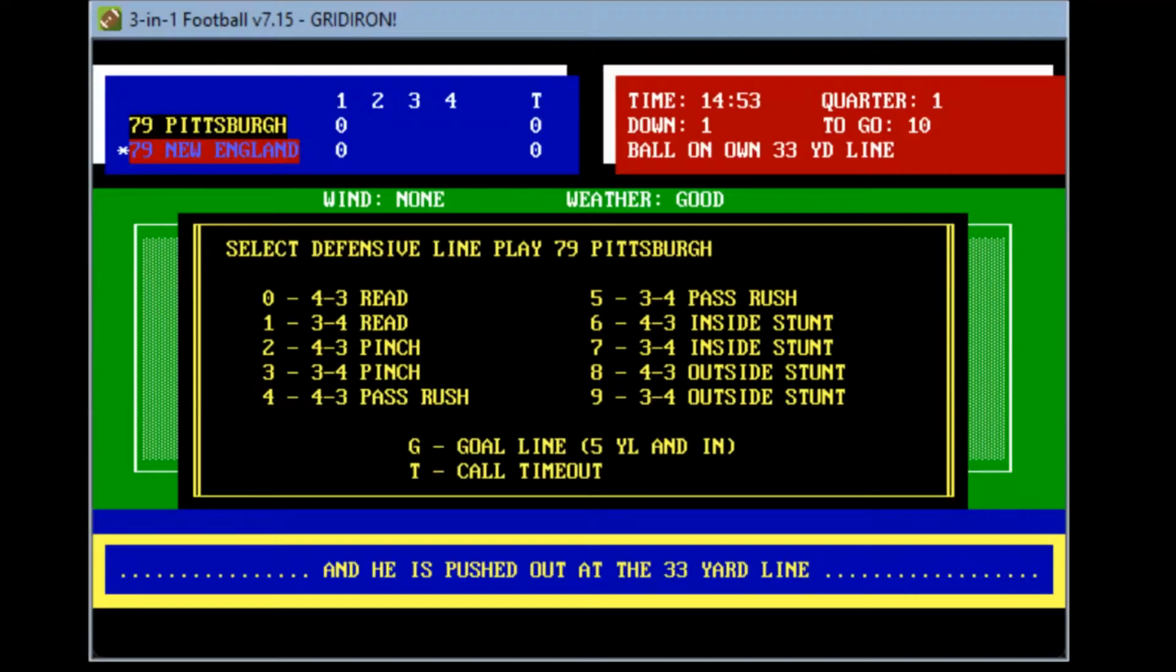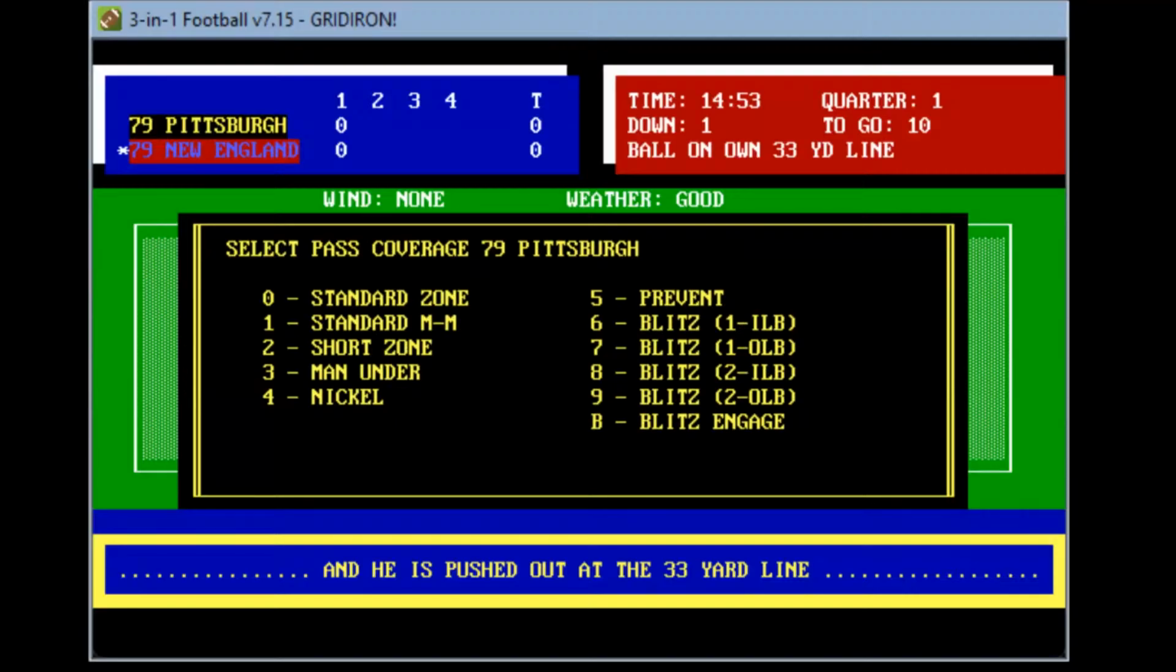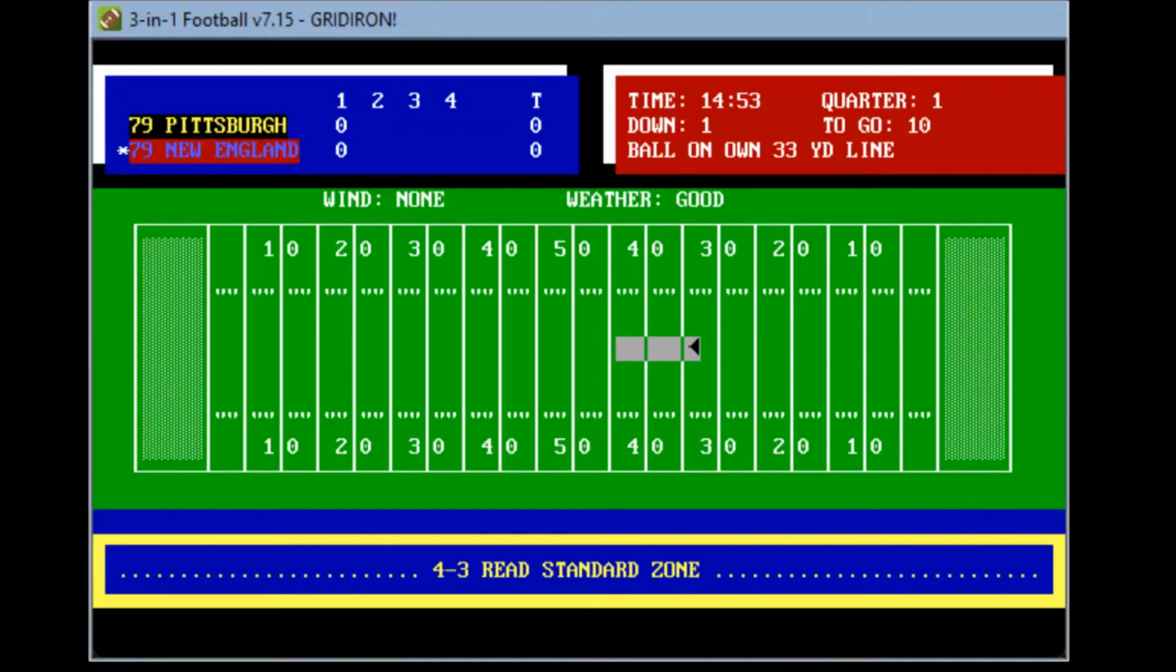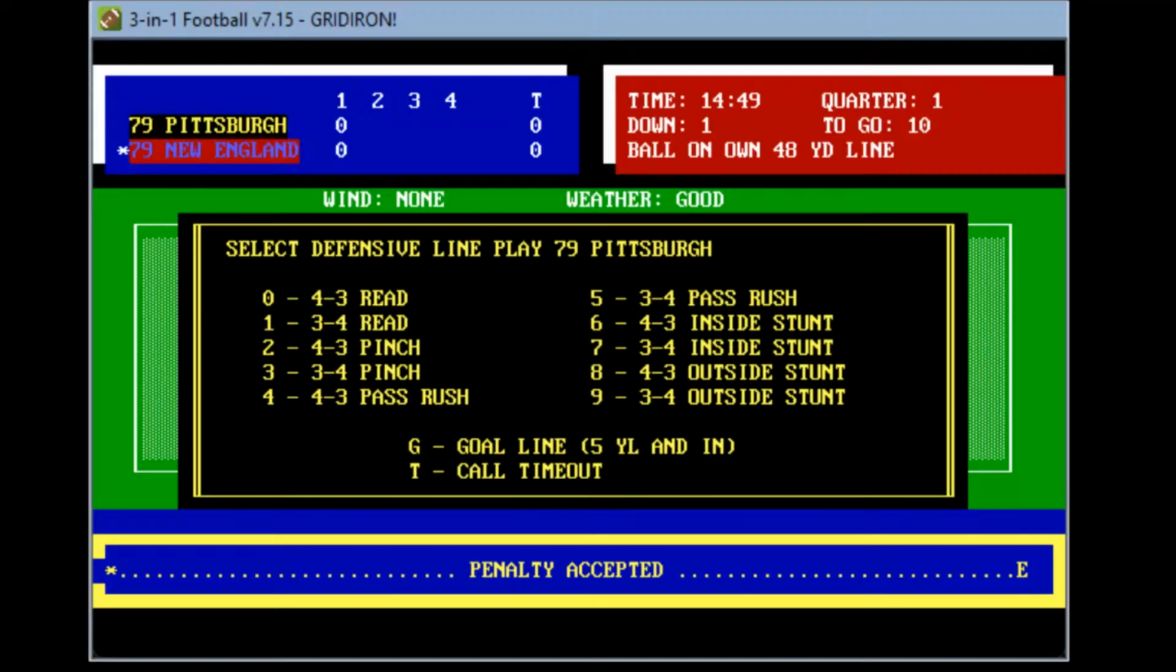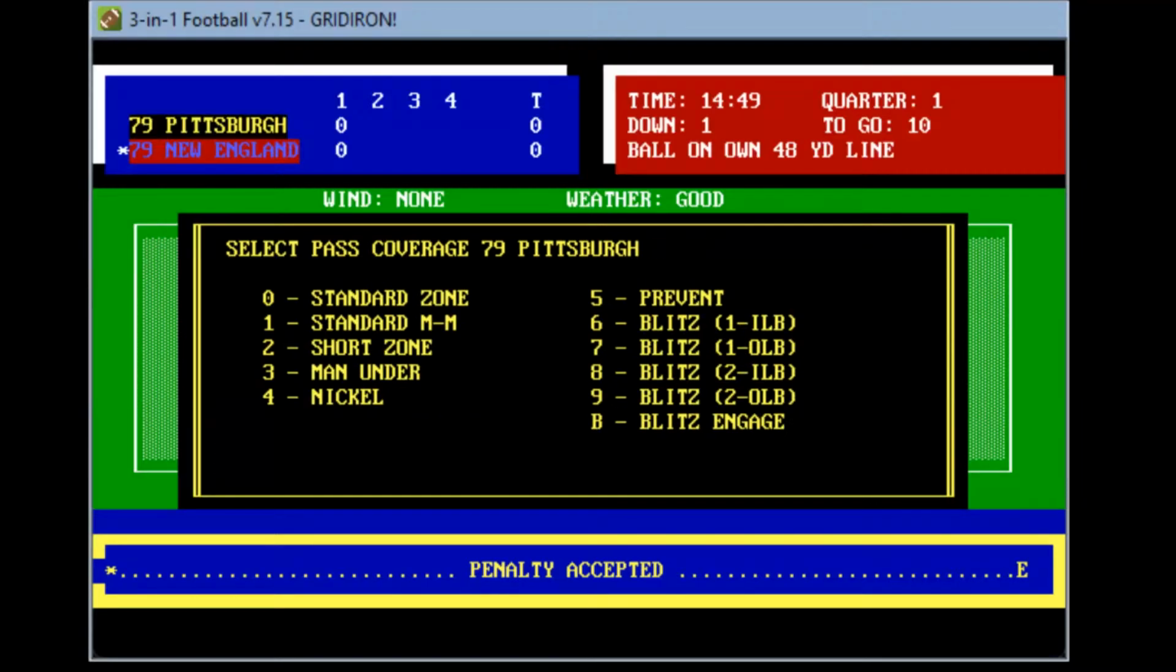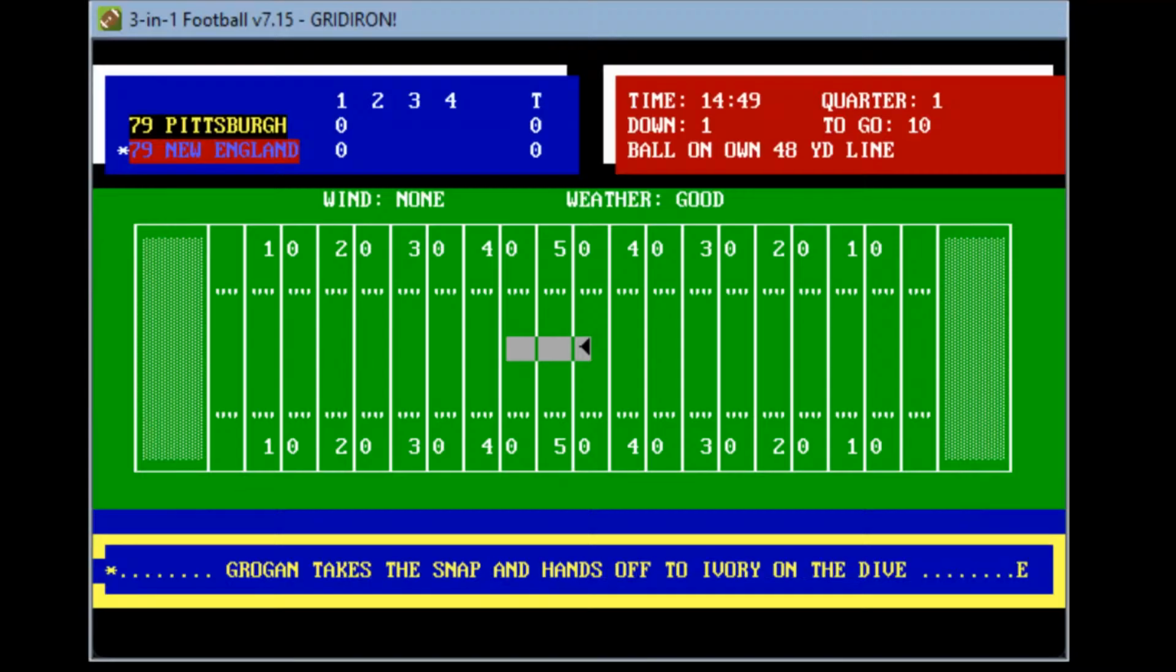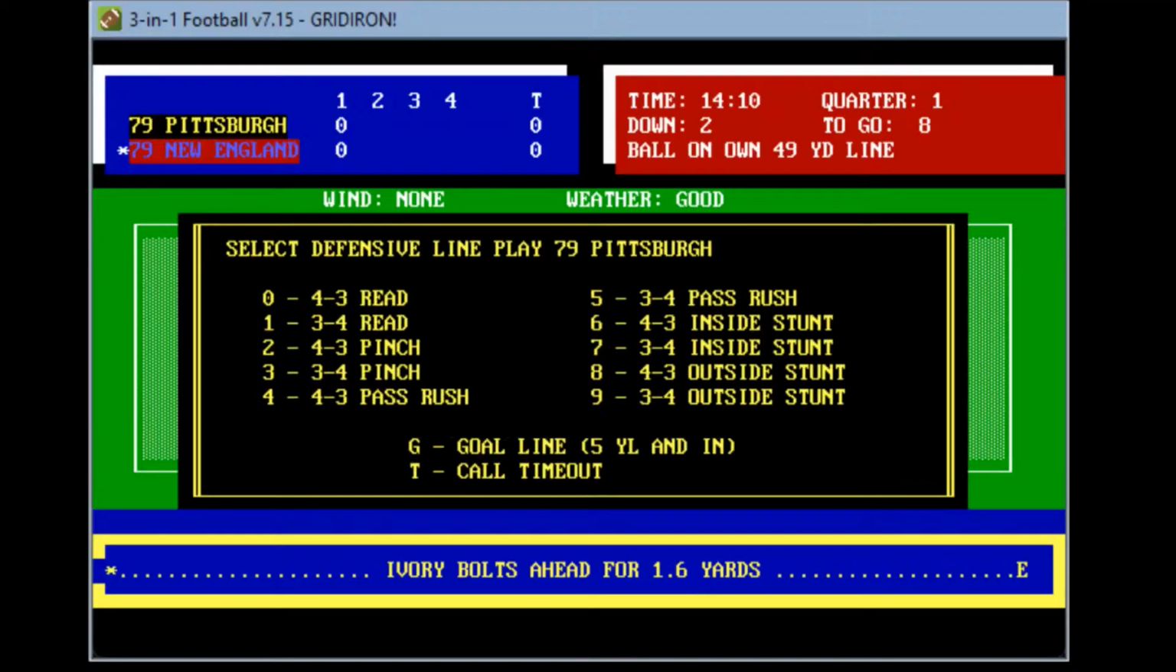Pittsburgh will run the standard 4-3, and they'll run a basically standard zone. Let's go ahead. Grogan rolls out. He sees Westbrook on the sideline. Penalty. Ooh, roughing the passer. And that is first down for the Patriots. So Pittsburgh comes in a little bit on the aggressive side, and they're starting off strong. Grogan takes the handoff, snaps it. He's forced out of the pocket. Ivory bolts ahead for about maybe 2 yards. So 2nd and 8.